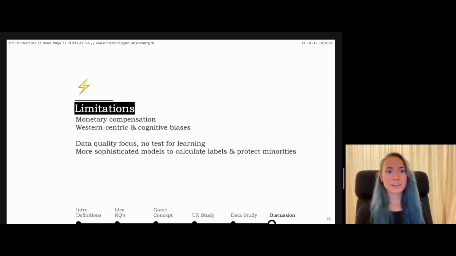So the biggest limitation here was the monetary compensation. We paid players to play the game. Also our own Western-centric bias and different cognitive biases that we discuss in length in the discussion. This study had a big focus on data quality, and we did not test for learning here, and we need more sophisticated models to calculate the labels instead of the ground truth, to avoid dataset bias and also protect minorities.